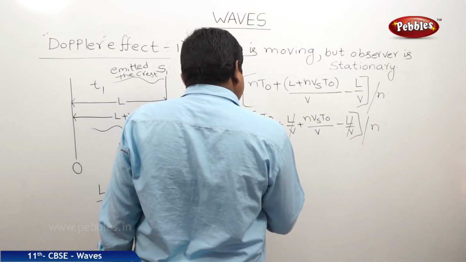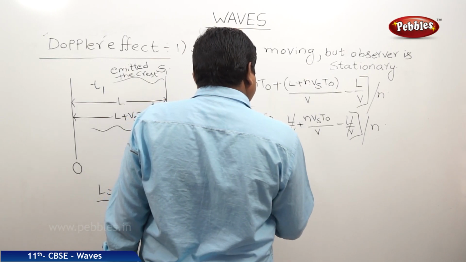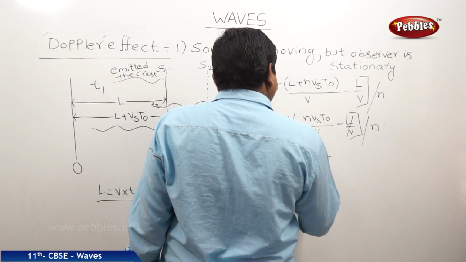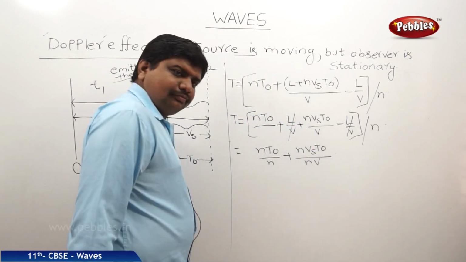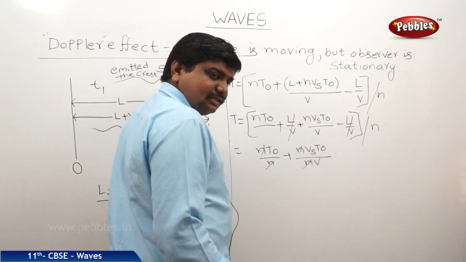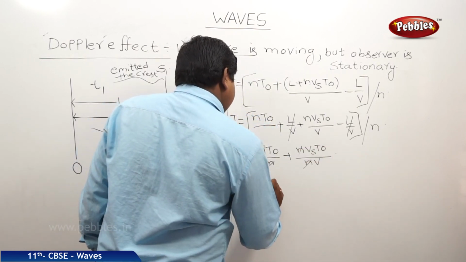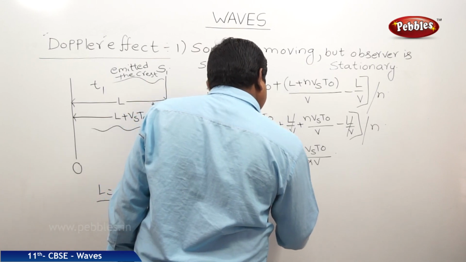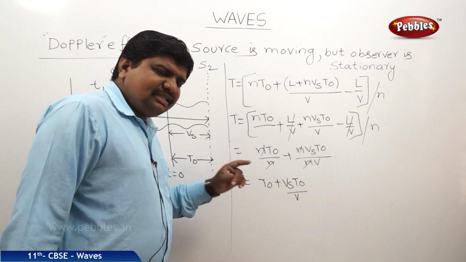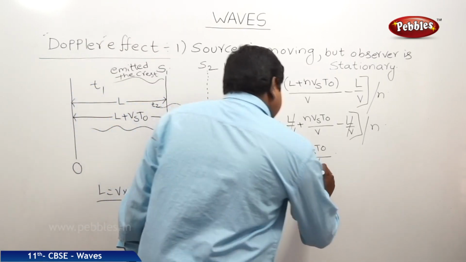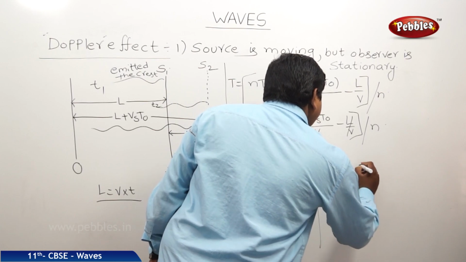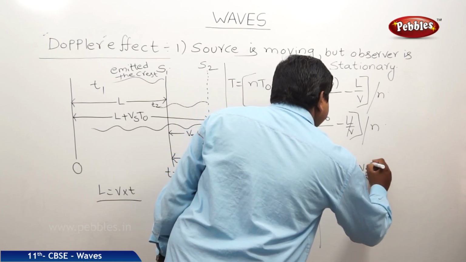So therefore it is n t naught by n plus n Vs t naught by nV. So n and n get cancelled, here also n and n get cancelled. Therefore t is equal to t naught plus Vs t naught by V. And from this expression we can take t naught as common. Therefore t is equal to t naught into 1 plus Vs by V.